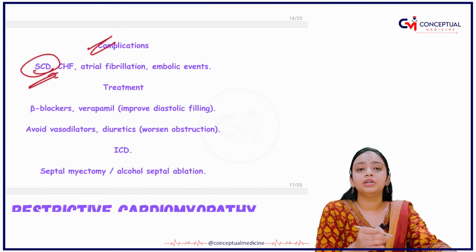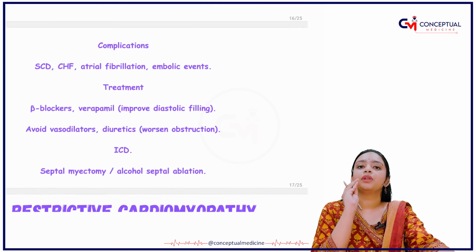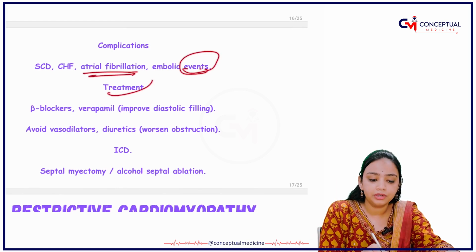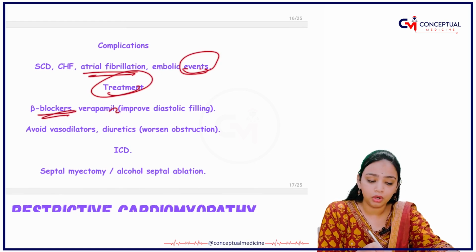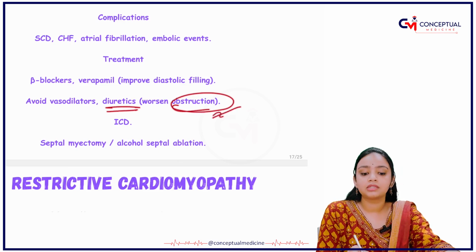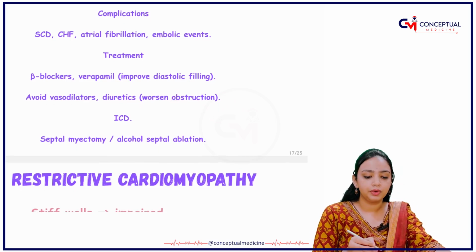Next, let's see the complications that you have. It can result in sudden cardiac death. On-the-spot death can happen. There can be atrial fibrillation. What is the treatment that you will give? You will give the beta blockers first. Diuretics: if there is obstruction, obviously you have to give the diuretics, right?